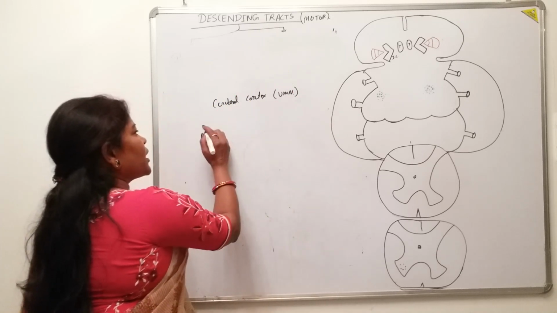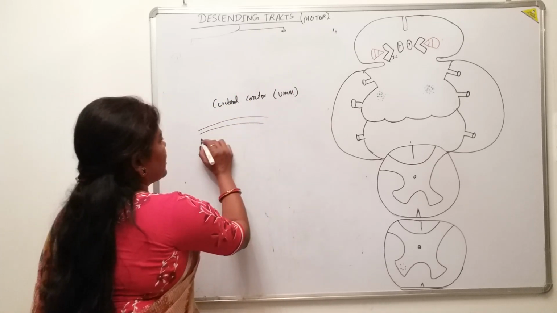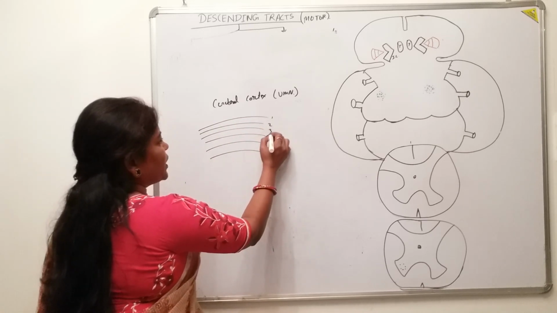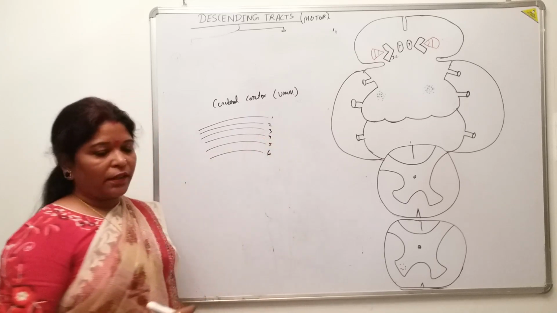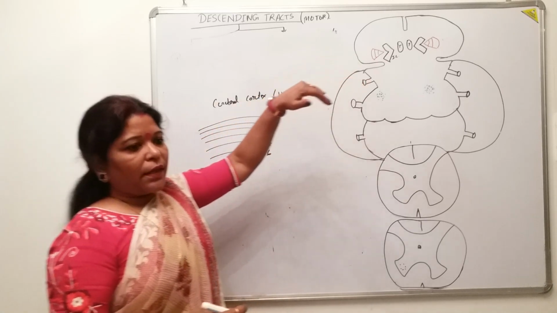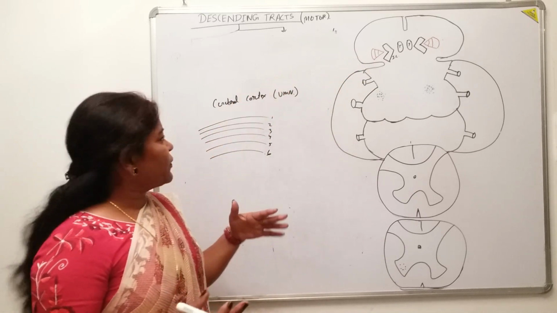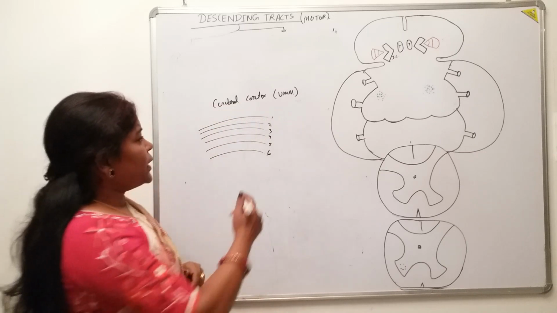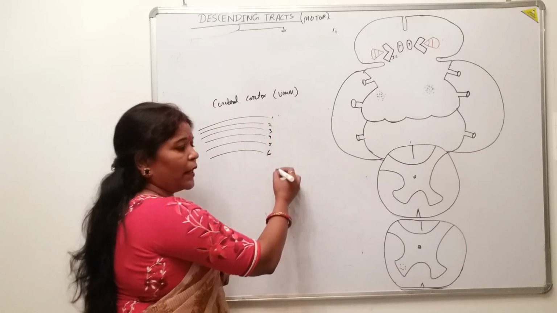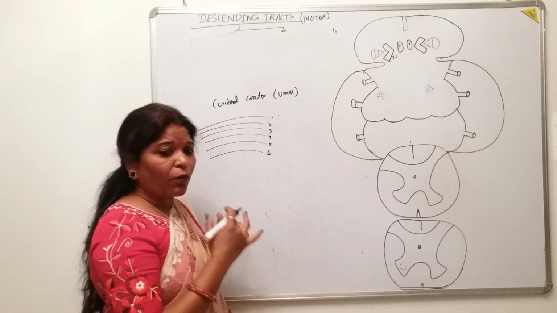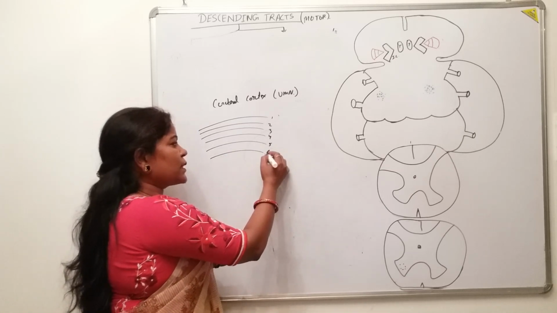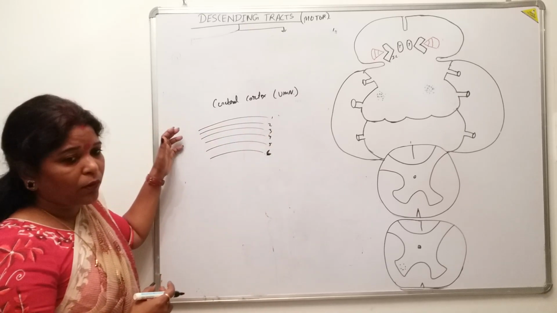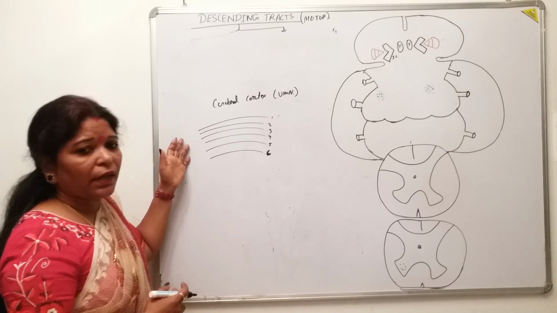So in the cerebral cortex, a very important point you have to understand here: 1, 2, 3, 4, 5, 6, isn't it? When we read the topography of the cerebrum, it is seen that the cerebral cortex is divided into 6 laminae. It has the outer molecular layer, the outer granular layer, then comes the outer pyramidal layer, and so on.